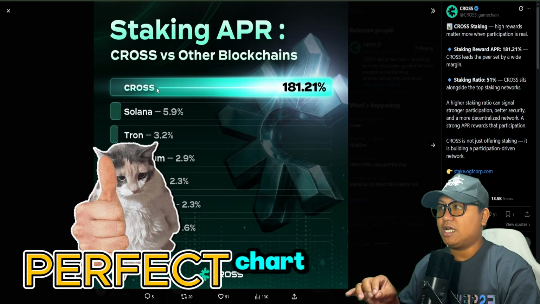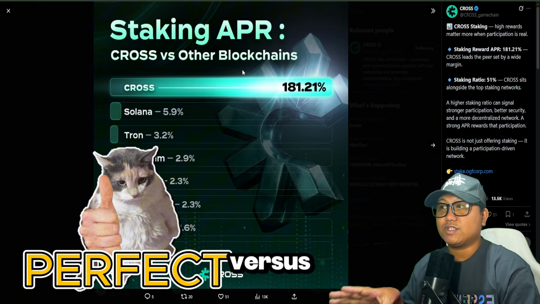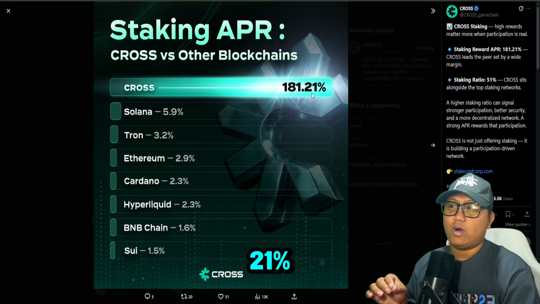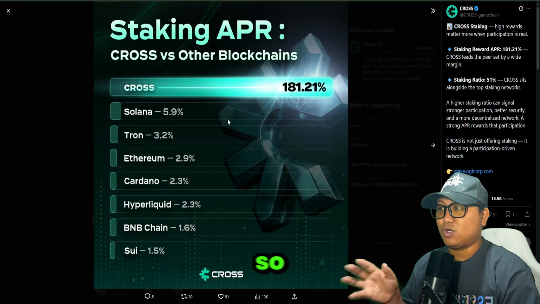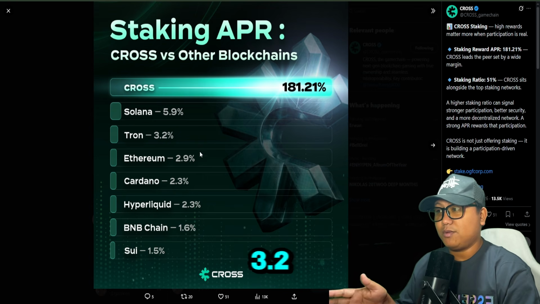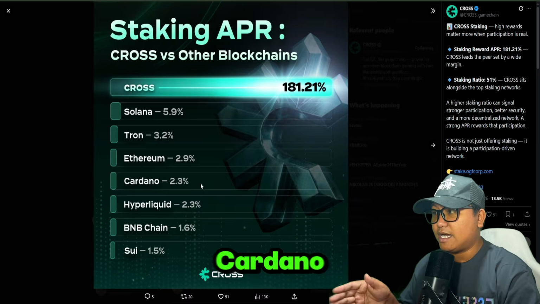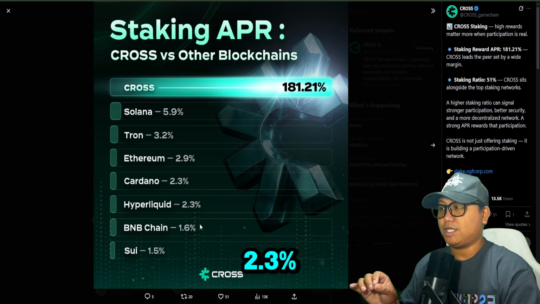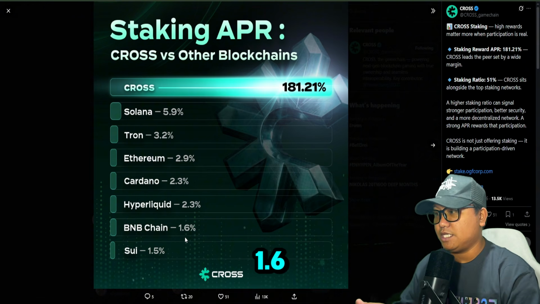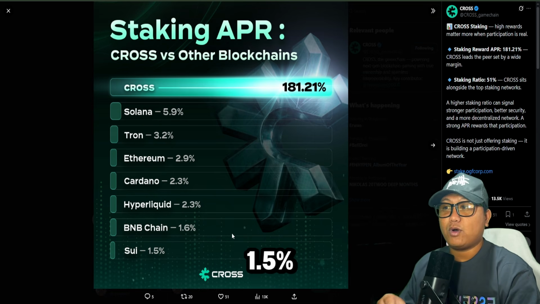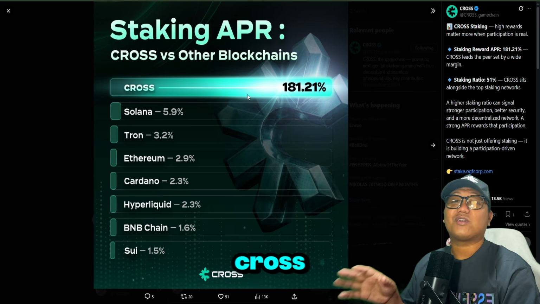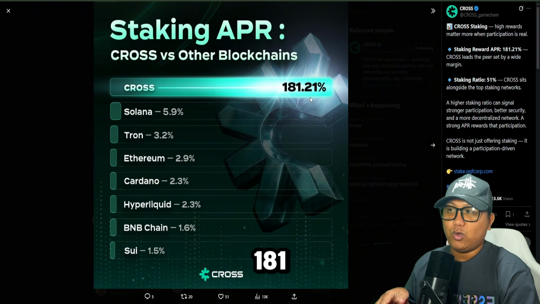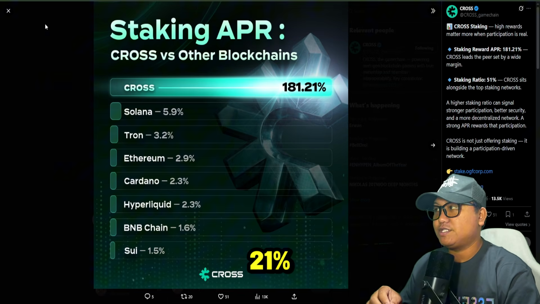Perfect! So this is the current chart of staking APR, cross versus other blockchains. So cross has 181.21% right now guys. So Solana 5.9, Tron 3.2, Ethereum 2.9, Cardano 2.3%, Hyperliquid 2.3%, BNB has 1.6, and Sui has 1.5%, and cross has a big APR of 181.21% guys.